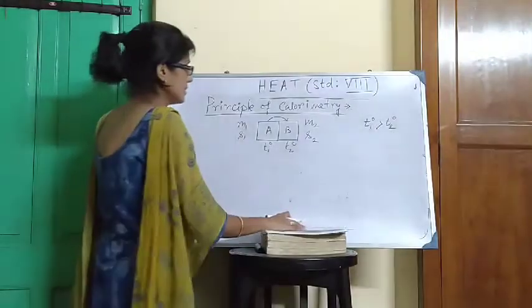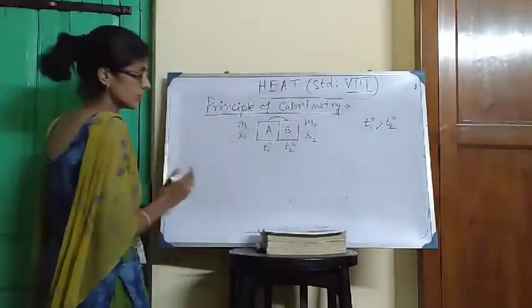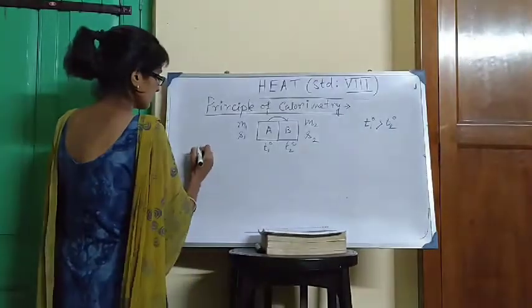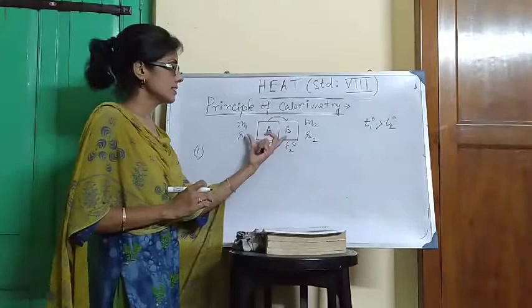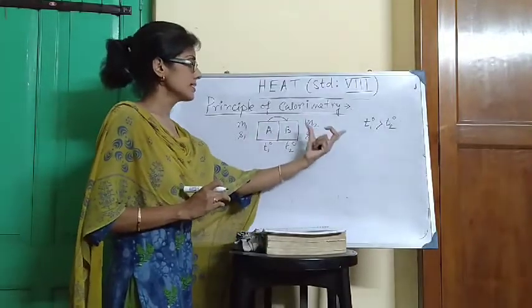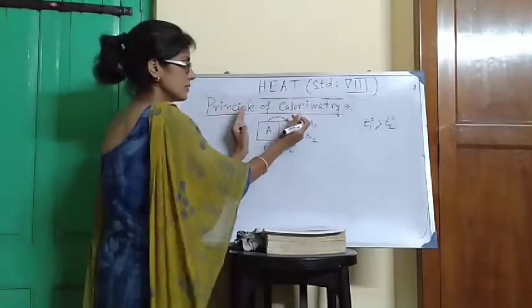Okay, but there are some conditions. What are the conditions? Number one, no heat transfer takes place from the system to the surroundings and surroundings to the system. This is the composite system.